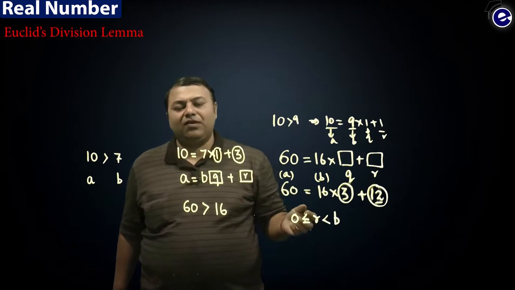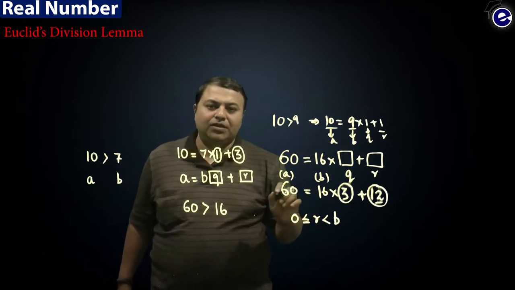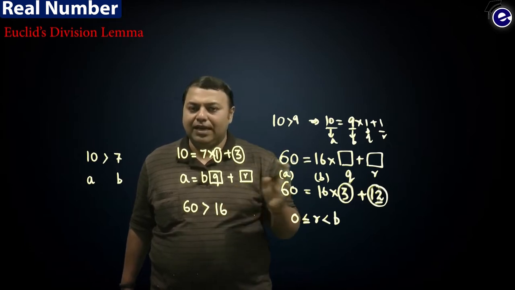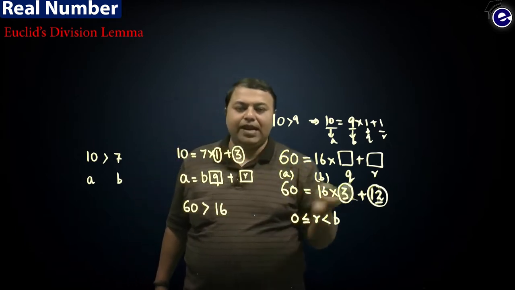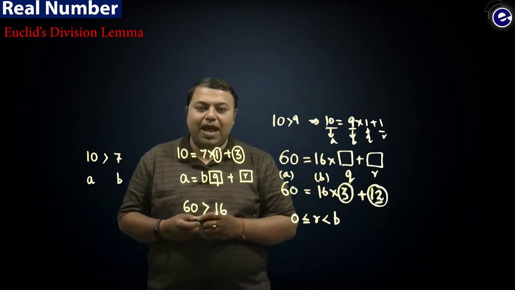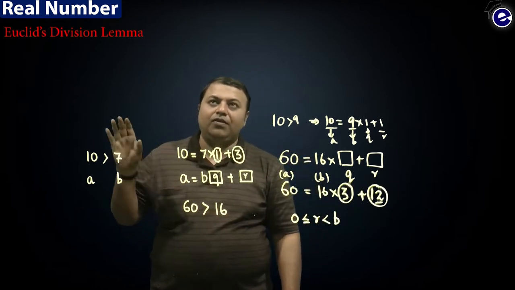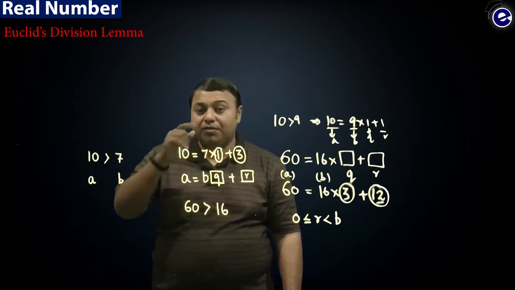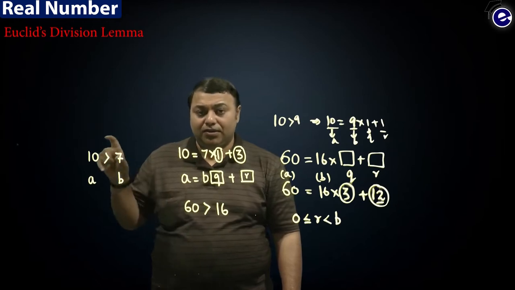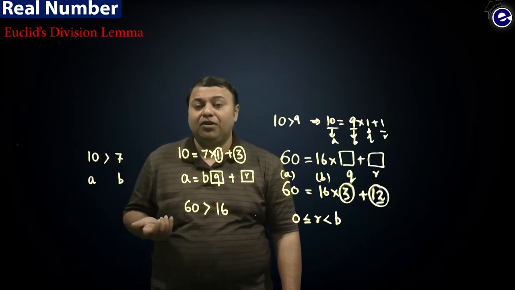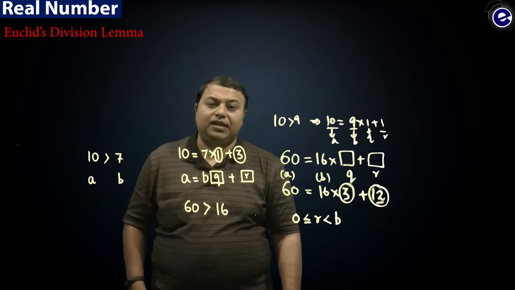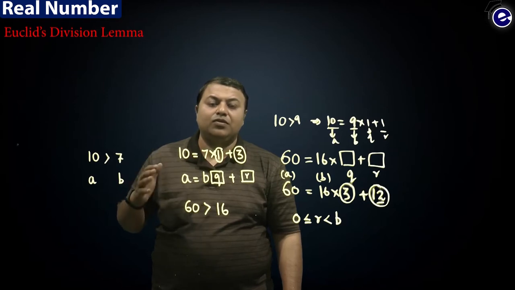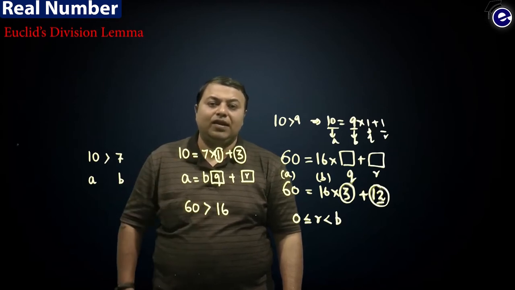So this is a universal fact, and I think we have understood that it is valid for any two positive integers A and B, such that A is greater than B. So we can write it in this format. This is the explanation of the first lemma, that is Euclid's division lemma. Very important. You have to remember the definition of this lemma, because sometimes they ask you to define Euclid's division lemma. And after that, we are going to see how to apply Euclid's division